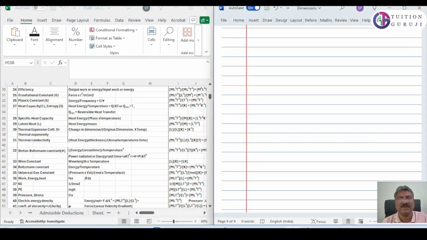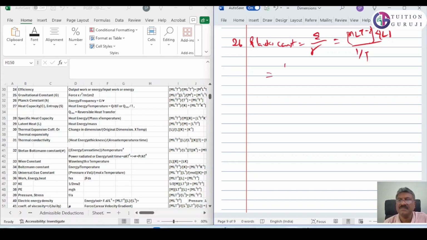Next is Planck constant, number 26. What is Planck's constant? Energy by frequency. What is energy? Energy is force into distance. That is m L t raised to minus 2 into L, divided by frequency, which is 1 by t.